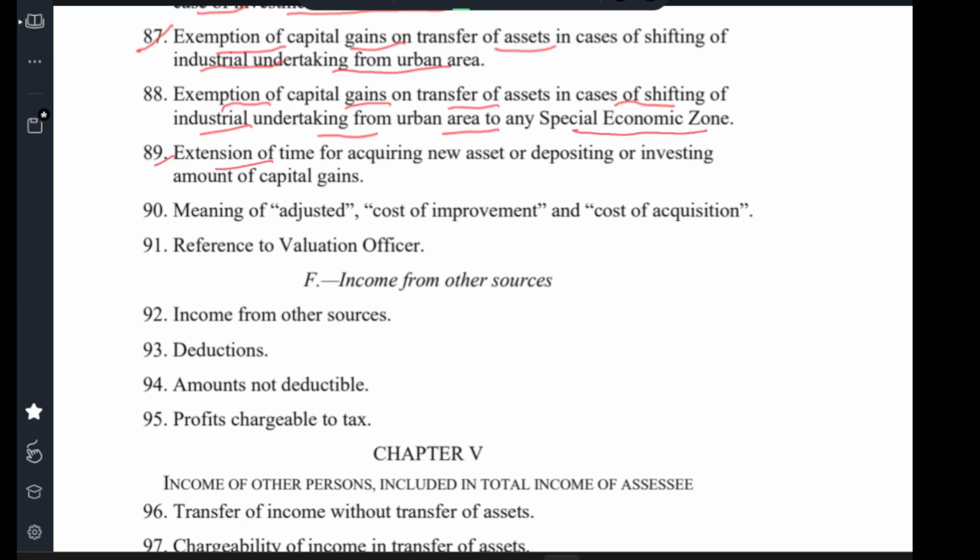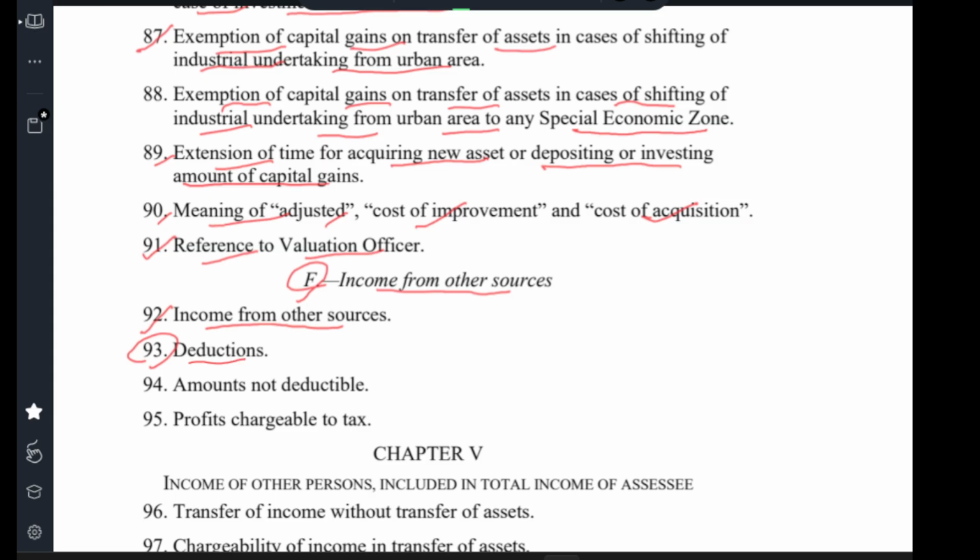Clause 89 extension of time for acquisition of new asset or deposit or investing of amount of capital gain. Clause 90 meaning of adjusted cost of improvement, cost of acquisition. Clause 91 reference to valuation officer. Clause 92 income from other sources.